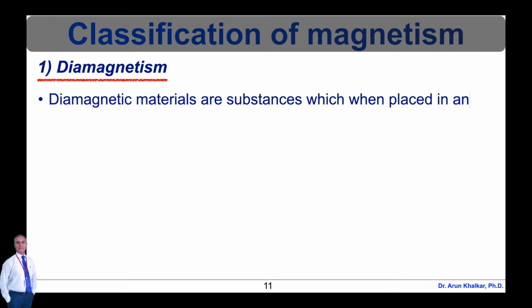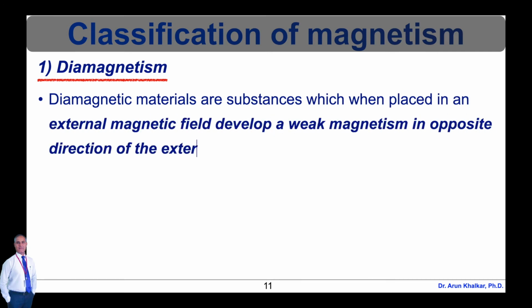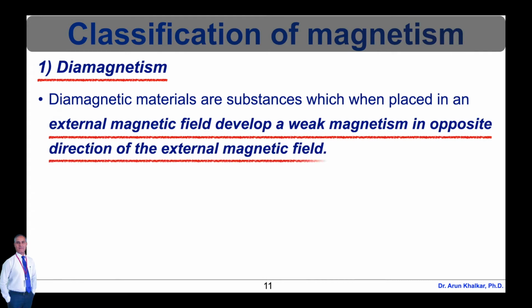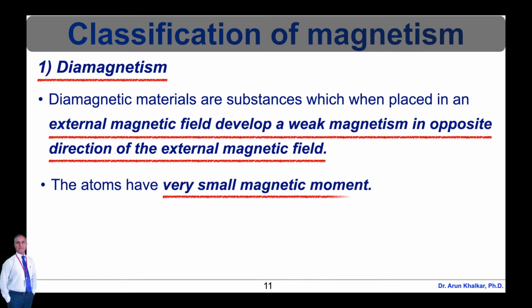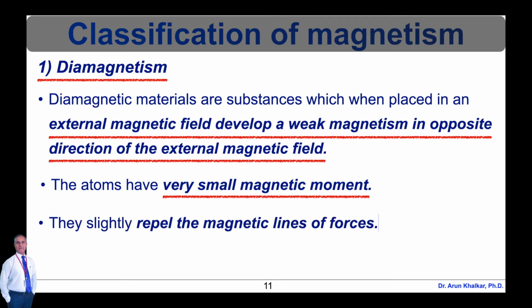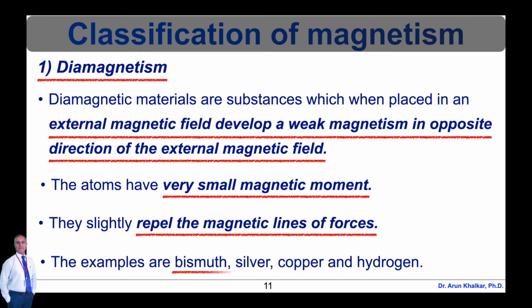Diamagnetic materials are substances which, when placed in an external magnetic field, develop a weak magnetism in the opposite direction of the external magnetic field. The atoms have very small magnetic moment. They slightly repel the magnetic lines of force. Examples are bismuth, silver, copper, and hydrogen. So these are the diamagnetic materials.